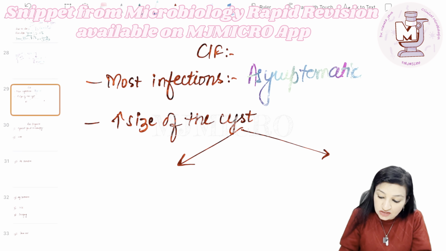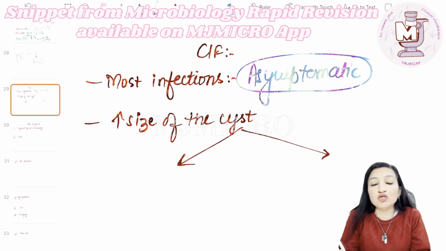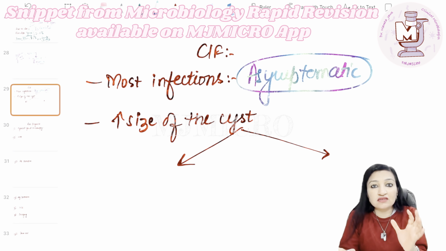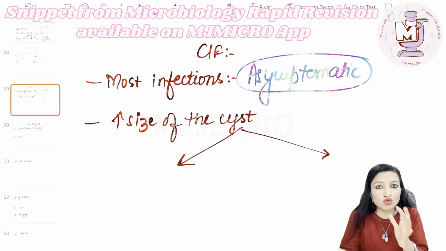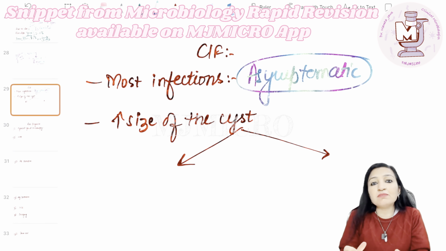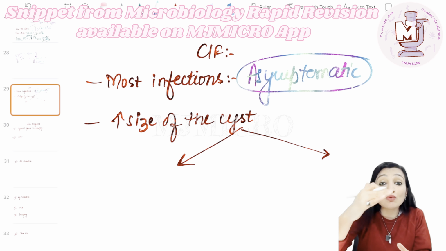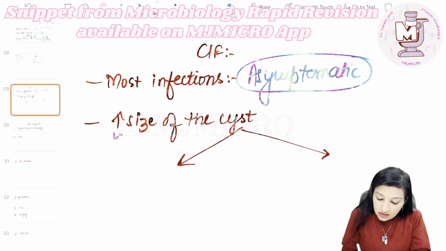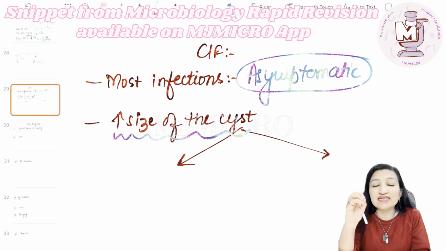Thanks to the immune system, the host immune response is able to successfully get rid of the oncosphere, so no larval formation occurs. But in other cases, larval formation occurs most commonly in the liver. Now, what clinical features can we expect? Because liver is the most common target of this worm. So larval formation, that is hydatid cyst formation in the liver, can lead to two outcomes. And accordingly, we will have two types of clinical features.